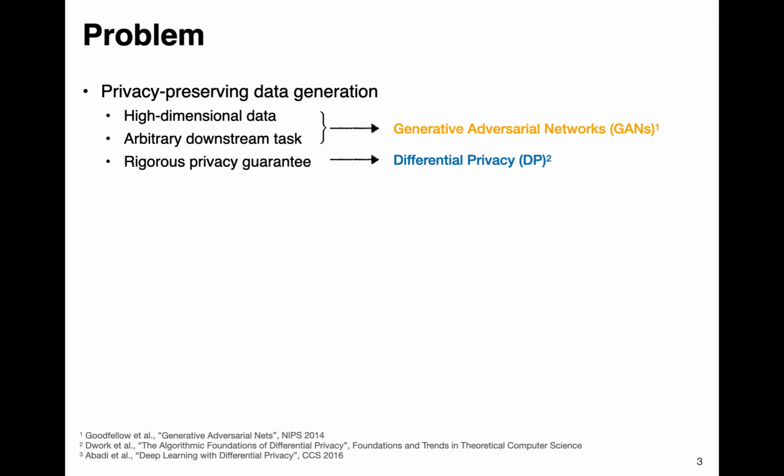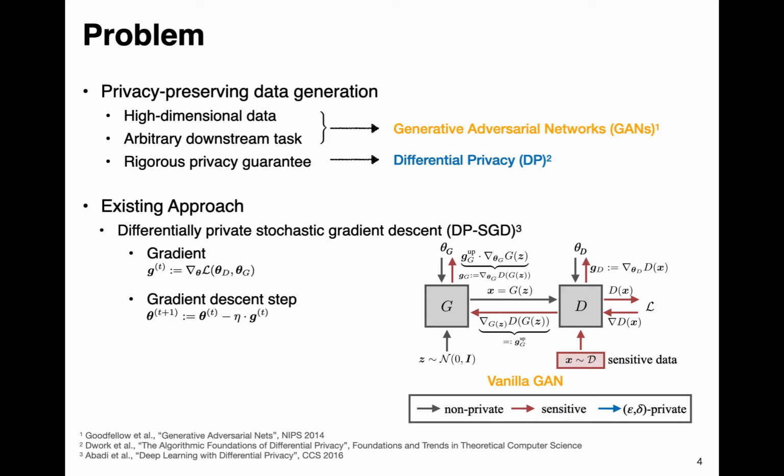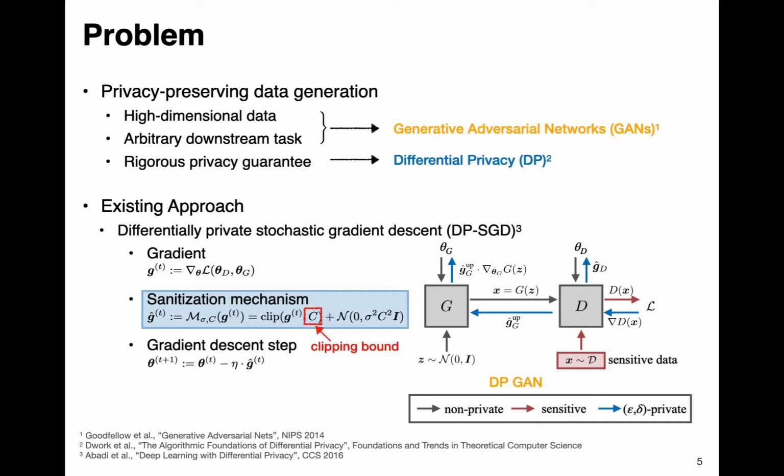Our work is built on top of recent progress in privacy-preserving data generation based on GANs. Existing works typically apply differentially private stochastic gradient descent in training the GANs. In comparison to vanilla GAN training, DPSGD first sanitizes the gradients before performing the update step. This includes clipping the gradients and adding calibrated random noise. However, selecting a proper clipping bound is difficult in practice and requires intensive hyperparameter search while introducing high bias as well.